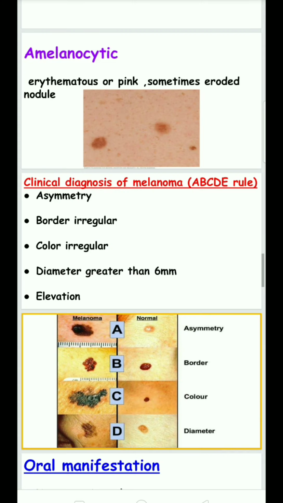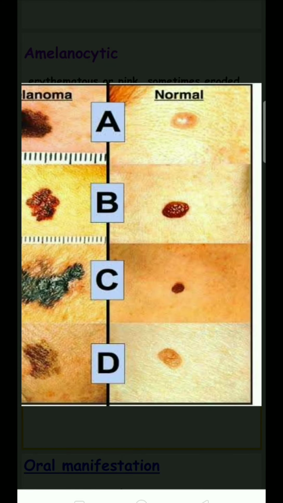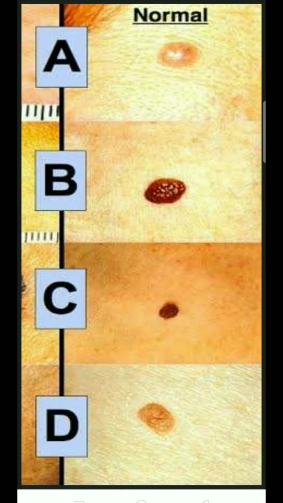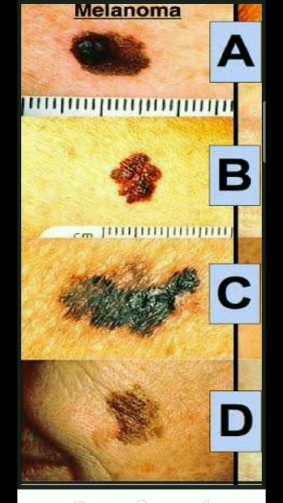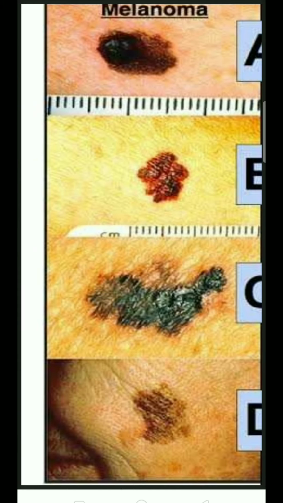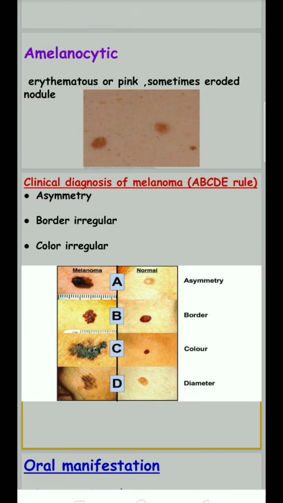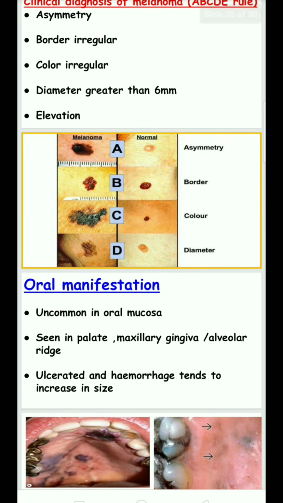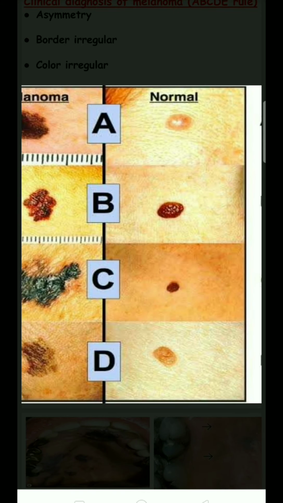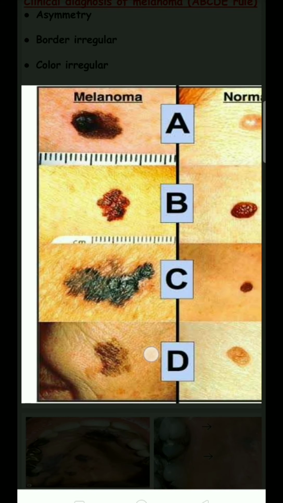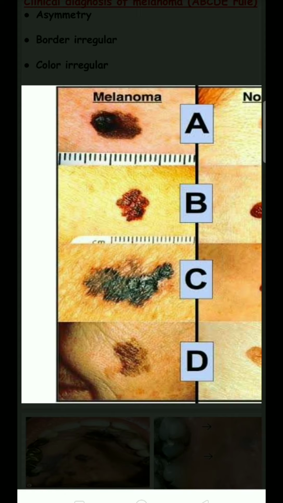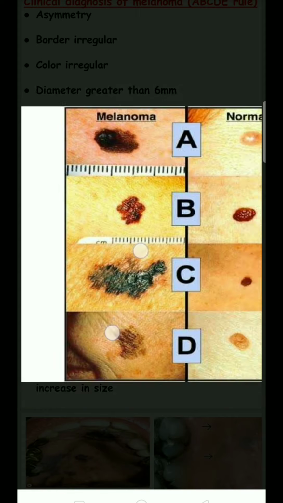C is color: the nevus is uniformly colored, but the melanoma is irregularly colored. Here is the pink, here is the light black, here is the complete, thick black. D is diameter: the nevus is less than 6 millimeter in diameter, but the melanoma is more than 6 millimeter in diameter.